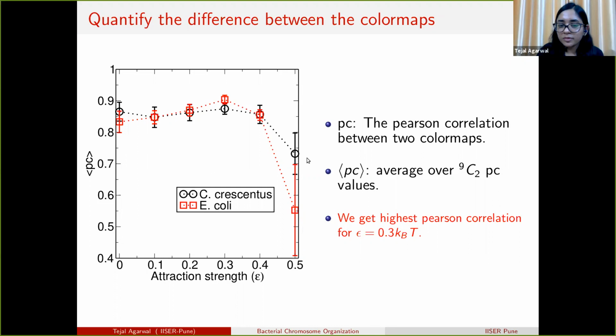But for a high value of attraction strength, which is 0.5, the Pearson correlation suddenly drops, and the polymer structure across independent conditions does not match with each other. The best value of Pearson correlation is approximately 0.9, which we get for epsilon equal to 0.3. So we take this attraction strength for our further studies.